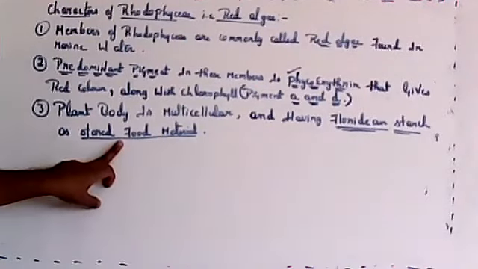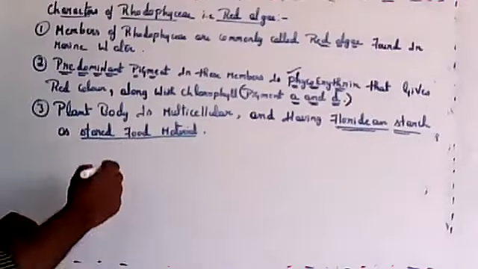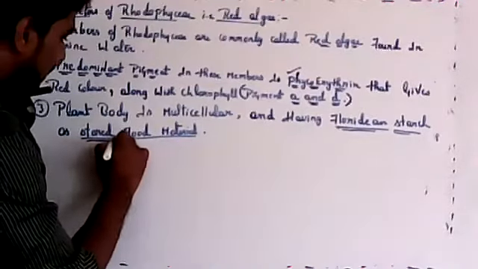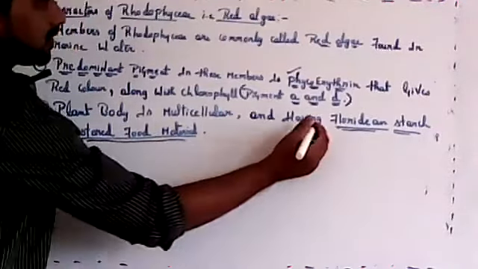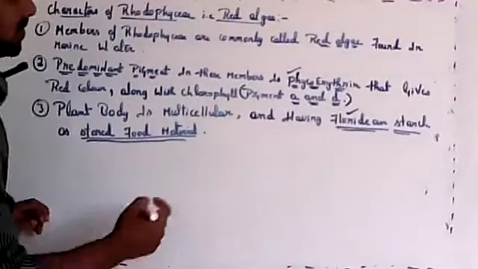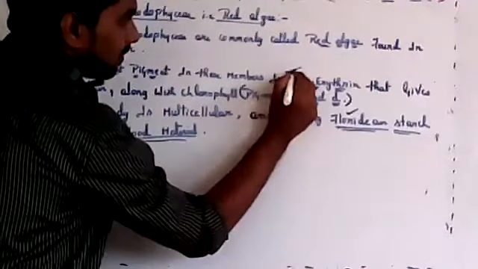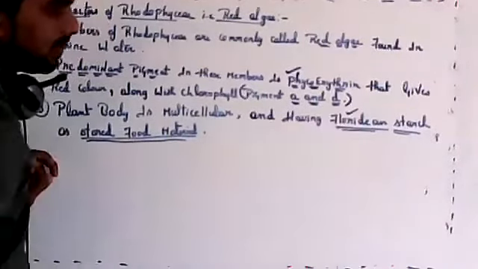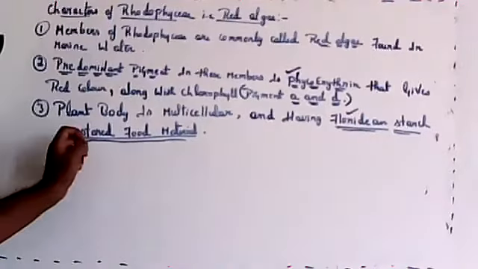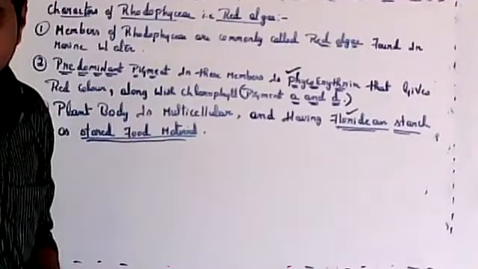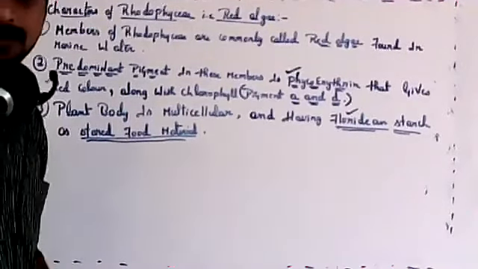Plant body is multicellular and they are having floridean starch as stored food material. Stored food material is in the form of floridean starch. These two things are very important: floridean starch is stored food material and phycoerythrin will give it a red color. In brown algae, stored food material is mannitol and laminarin.